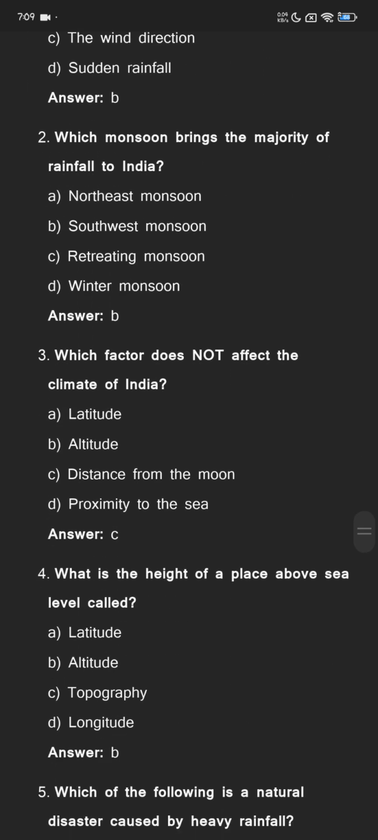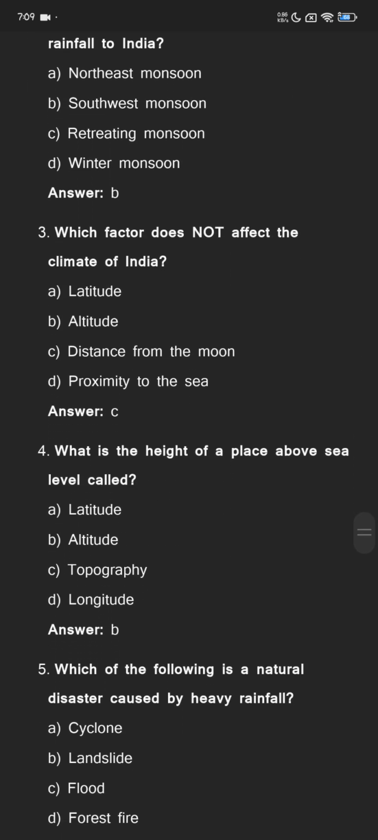Which factor does not affect the climate of India? Latitude, altitude, distance from the moon, proximity to the sea. The answer is distance from the moon.